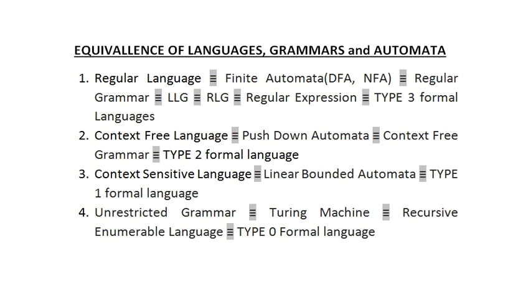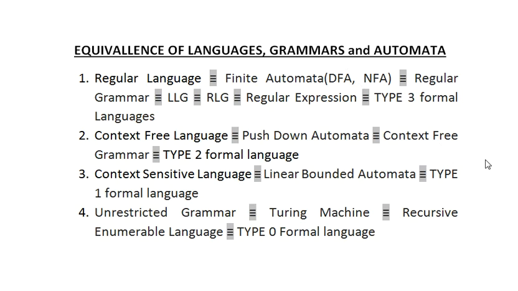Now this particular video is a short video where we'll be learning the equivalence of these languages, grammars and automata. That means how these are equivalent to each other. I have already noted down the points so they will be very much visible for you to understand. Before watching any movie, you used to watch the trailer, right? So these are small trailers. Here you will be learning only the basic ideas of how these languages, grammars and automata are interrelated to each other.